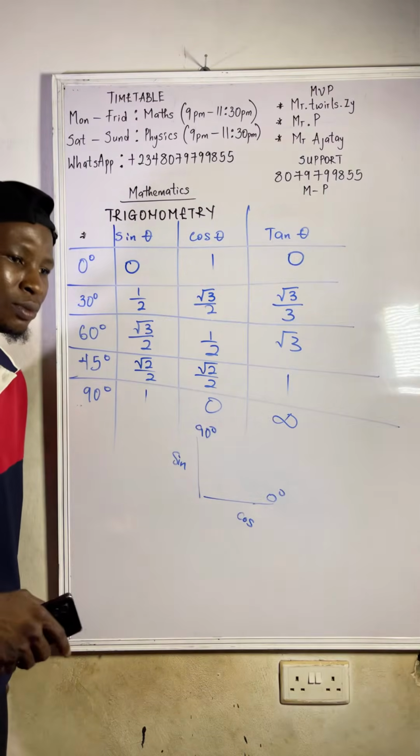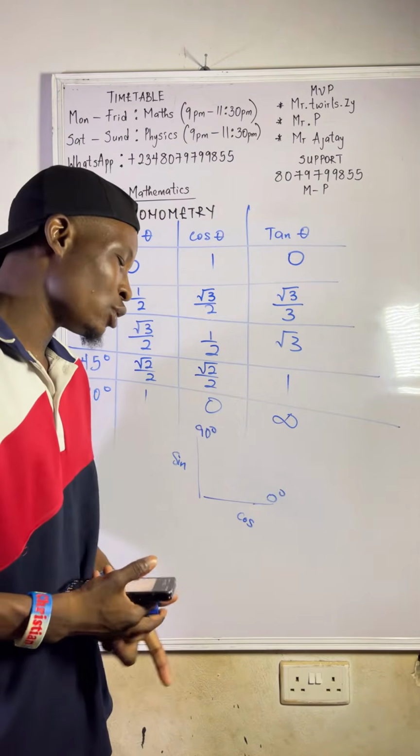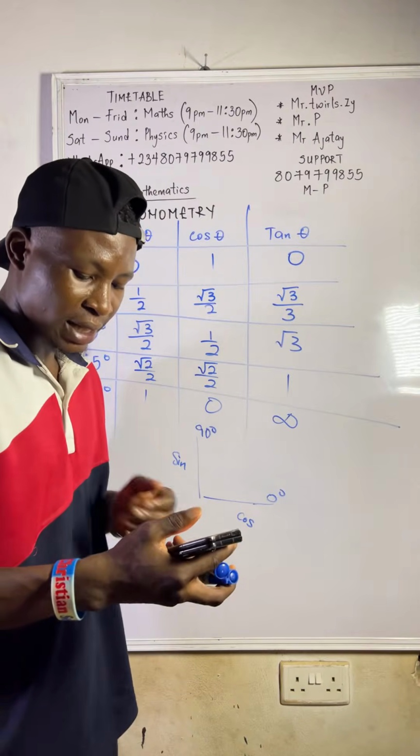What will it give you? Sine 0 will give you what? It means that sine does not have value on the horizontal, but press sine 0, what will it give you?